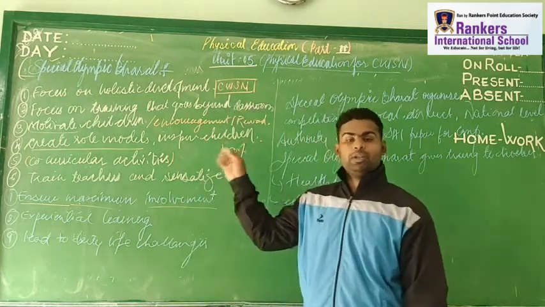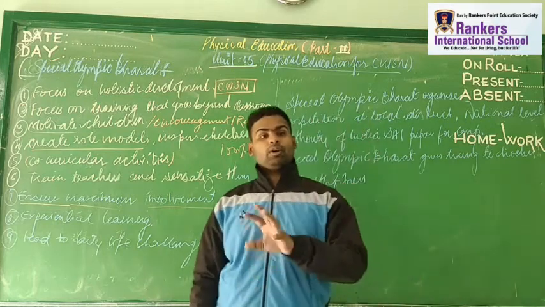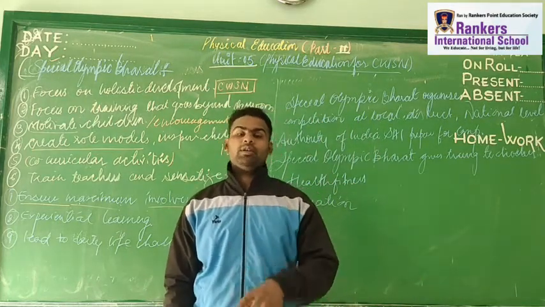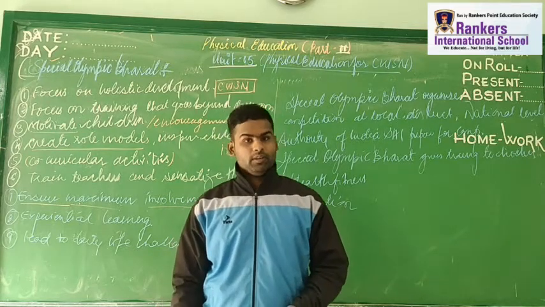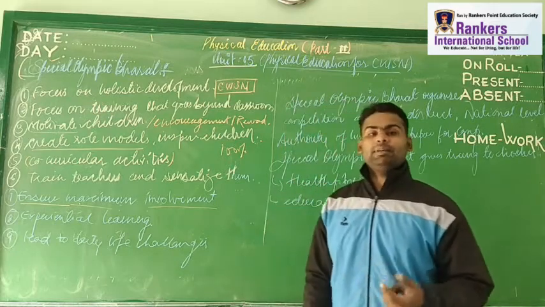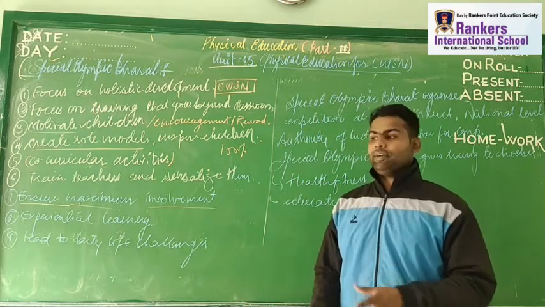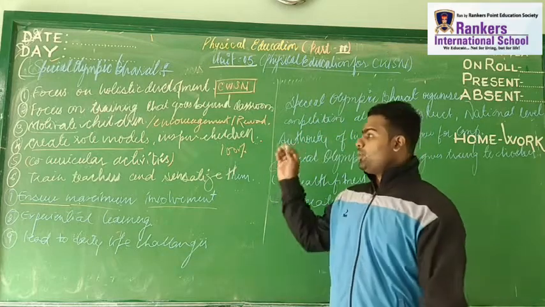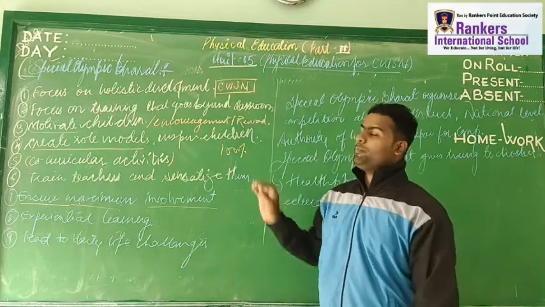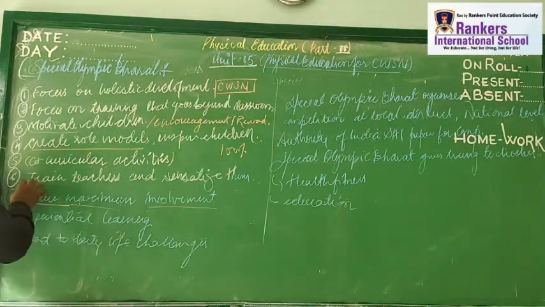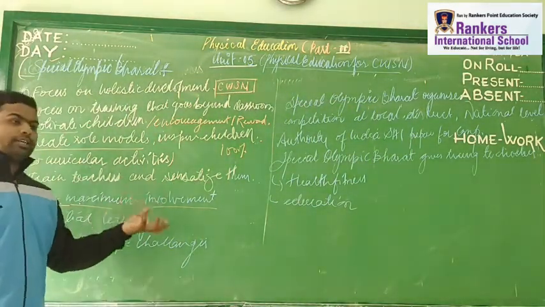That is what Special Olympics does, doing things according to the need of an individual, according to the specificity of the disability. Each and everything is different for each and everyone, because disabilities are not the same for everyone. Someone has an eye problem, someone has a physical problem, someone has a mental problem. So Special Olympics can do all these different kinds of things. They give training to the coaches and give them sensitization.